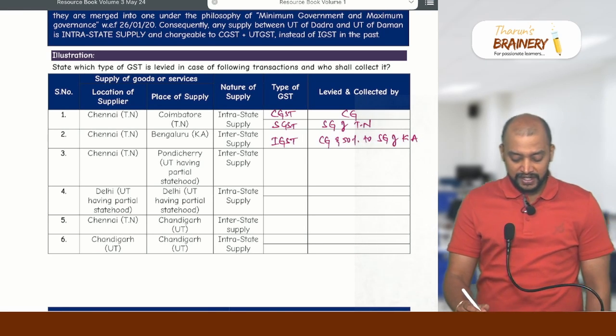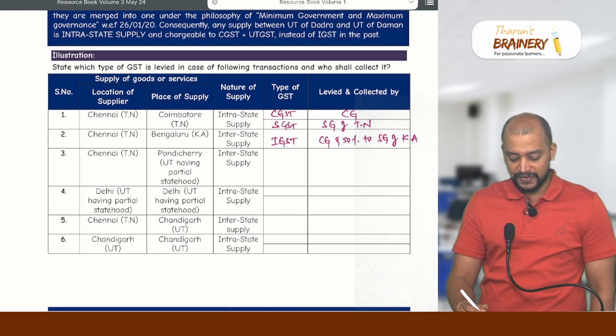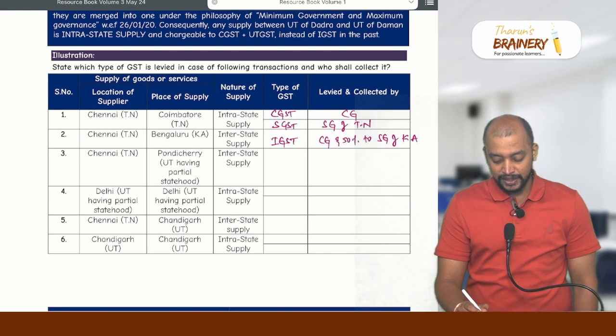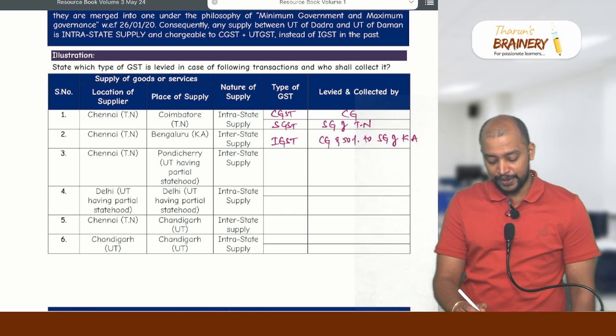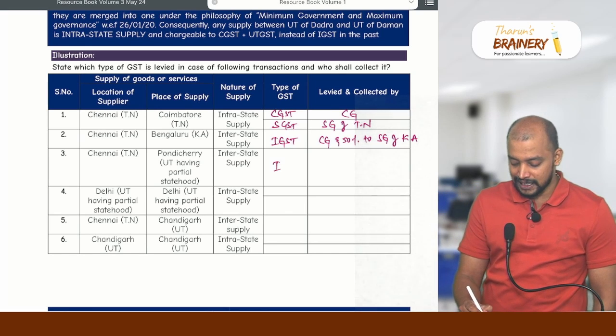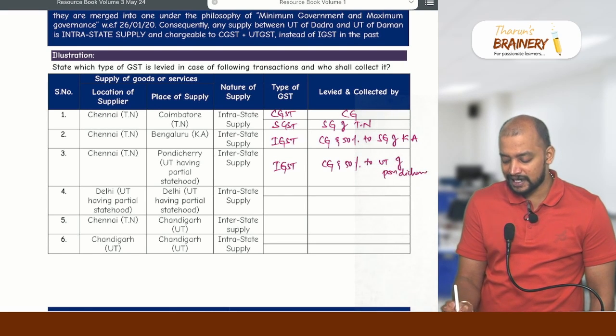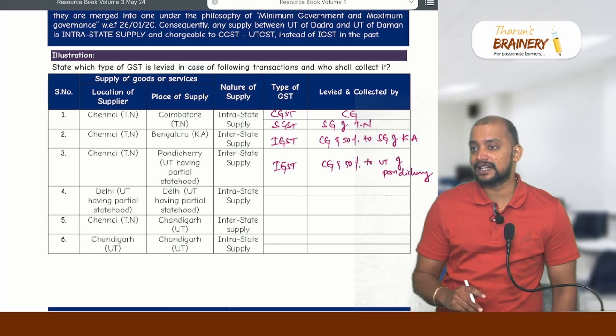Then location of supplier Chennai, Tamil Nadu, place of supply Pondicherry, union territory having partial statehood. Nature of supply interstate supply, type of GST IGST, levied and collected by the central government, and 50% to the union territory of Pondicherry because it is a union territory with state legislature, that's why.